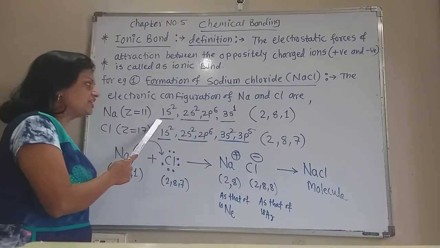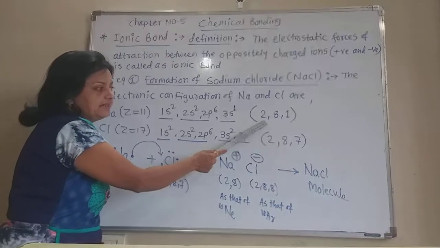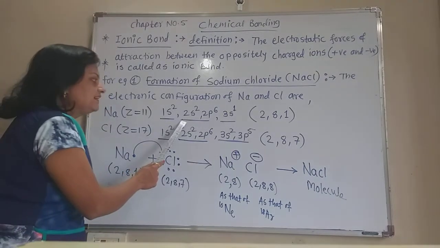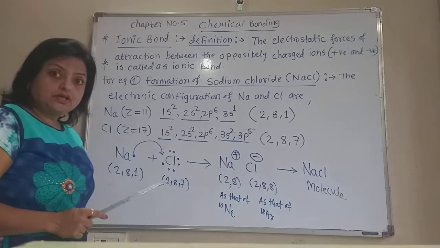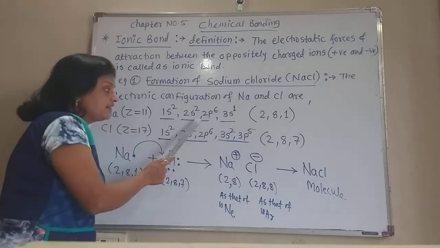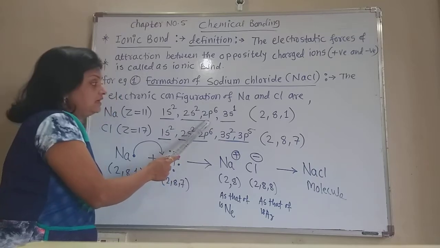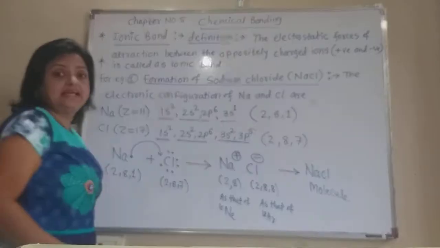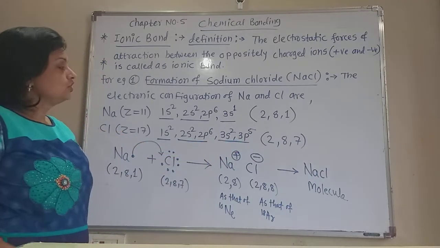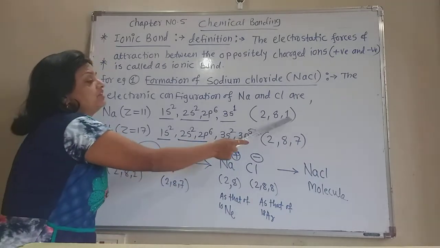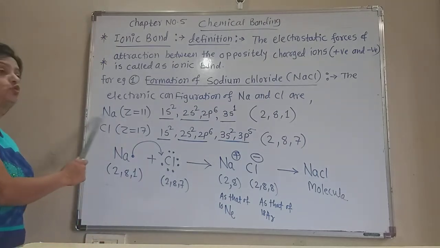The first shell contains 2 electrons, so I write here 2. The second principal shell, which contains the s and p subshells, has 8 electrons, and the third shell has 1 electron. So 2, 8, 1 is the electronic configuration of sodium.